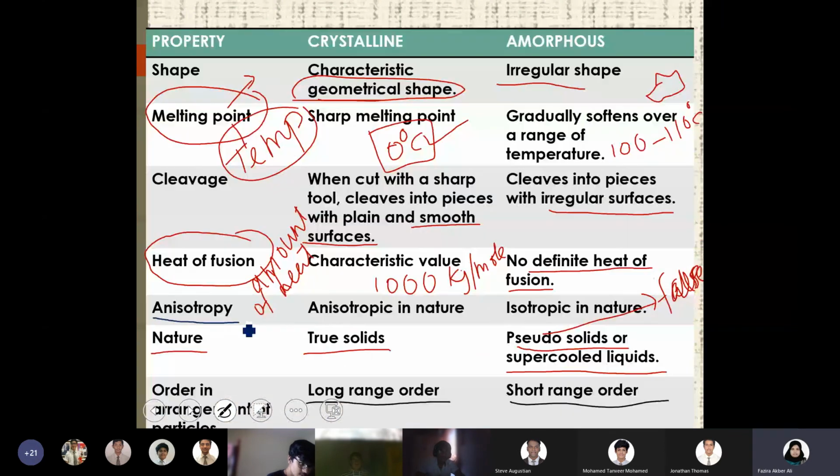You can see that crystalline substances are anisotropic in nature, but amorphous substances are isotropic in nature. So these are, I think, seven properties which have been compared between crystalline and amorphous substances. Any doubts so far? No, ma'am. Okay, but I have a question before we disperse for today.